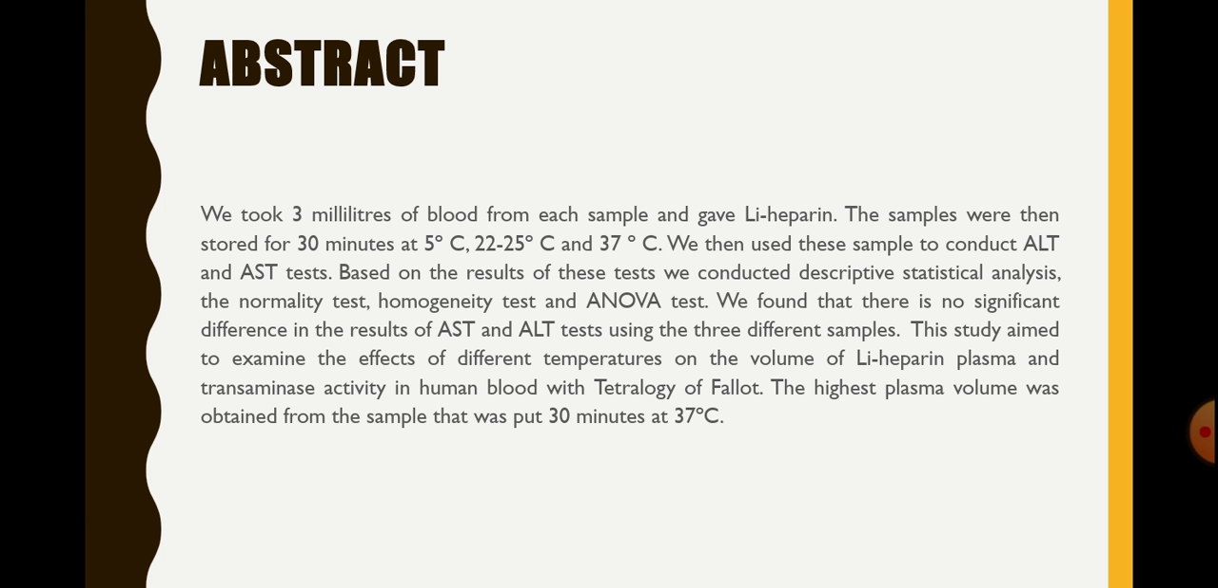We found that there is no significant difference in the results of AST and ALT tests using the three different samples. This study aimed to examine the effect of different temperatures on the volume of heparin plasma and transaminase activity in human blood with tetralogy of Fallot. The highest plasma volume was obtained from the sample that was put 30 minutes at 37 degrees Celsius.